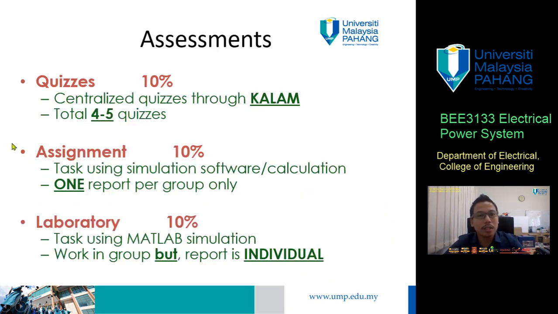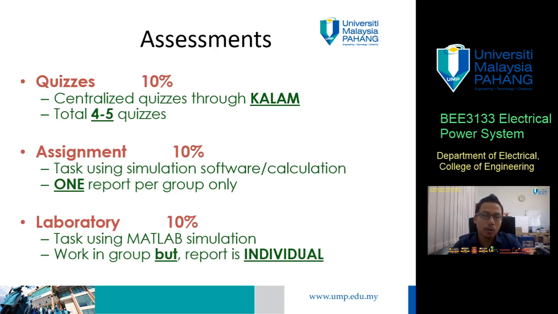So quizzes will cover 10%. It's a centralized quiz through the column. All the quizzes may be around 4 to 5 quizzes in total, and they will be executed through the column. Through the column, you're given a certain period of time, and the access time may be 10, I'm not sure, 10 to 15 minutes. It depends on the situation. So everything will be in the column.